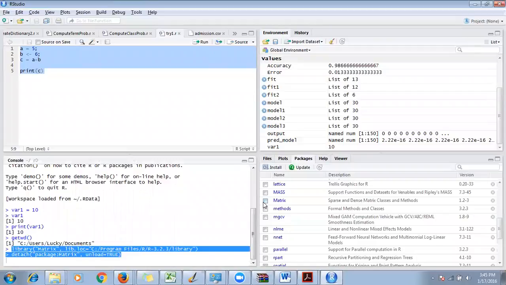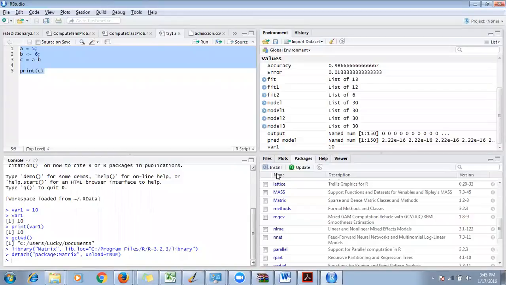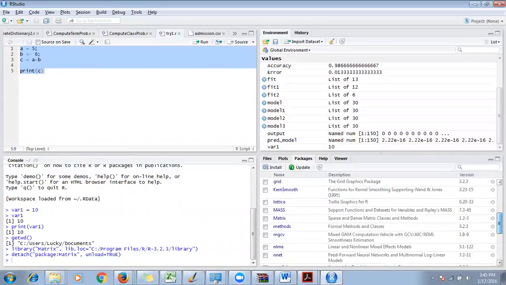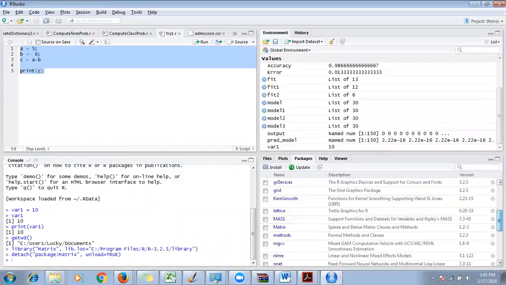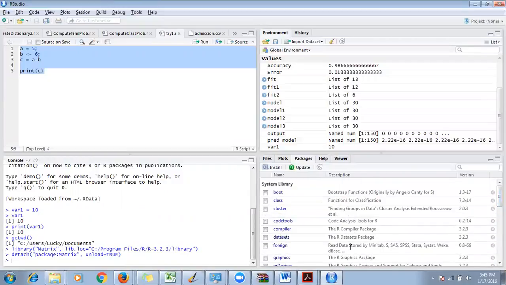Other than that, there is also a command line, right? You can actually write a command and include that package. We'll see that later, don't worry about that. Now this is the list of all the packages that I have already downloaded, and it will tell you a description of each package.